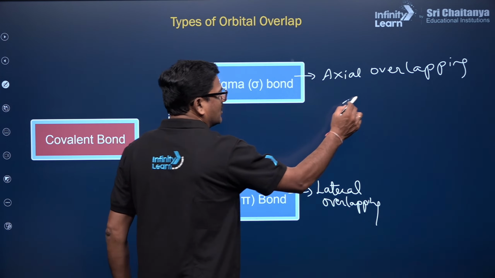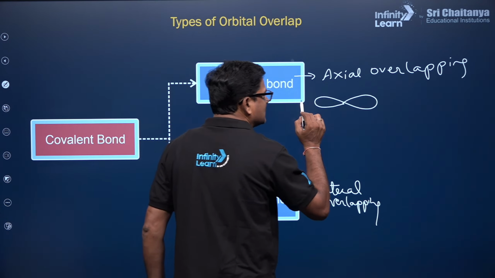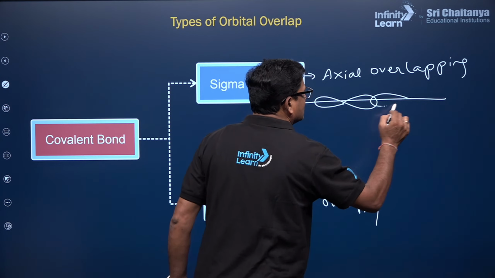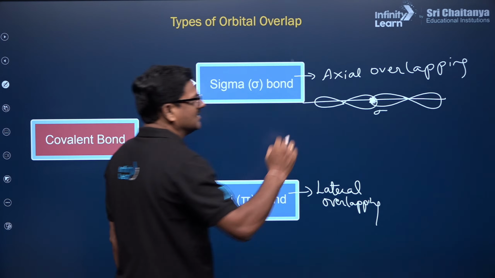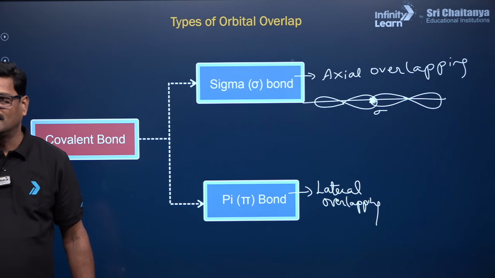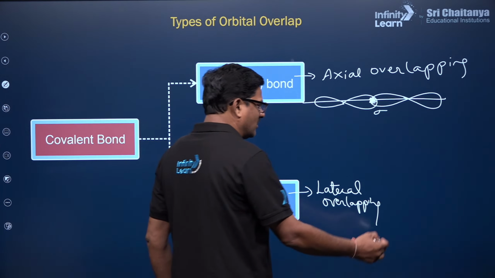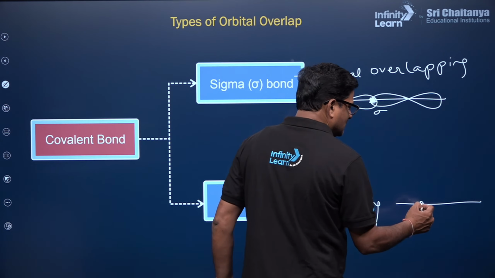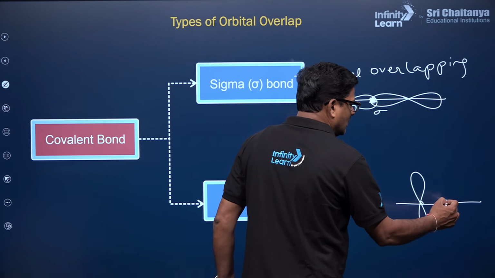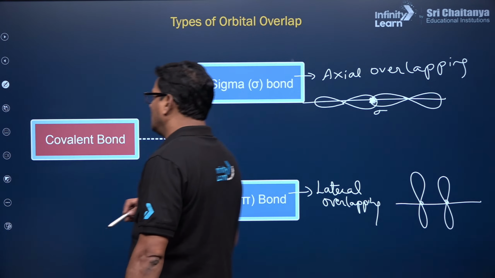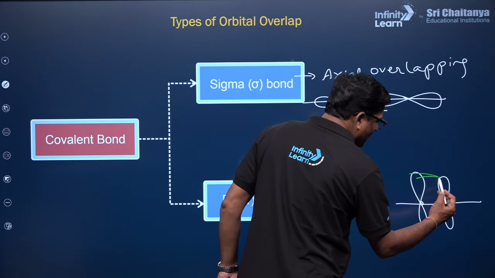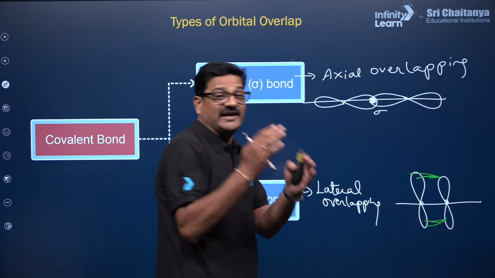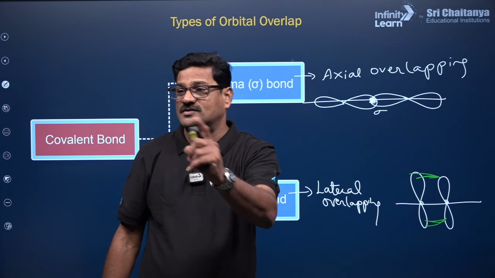What is this axial overlapping? This is an orbital along this axis. Another orbital, this is an axis. So there is an overlapping; this is called a sigma bond. While if you take an orbital, this is the bond axis and this is an orbital and this is an orbital, the relation between these two is going to be a pi bond. So side by side overlapping is called a pi bond.